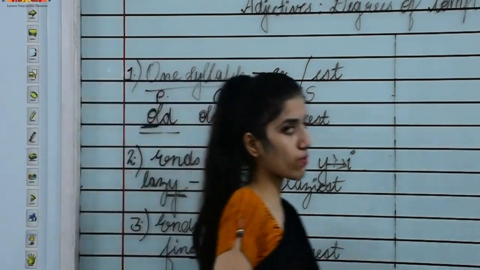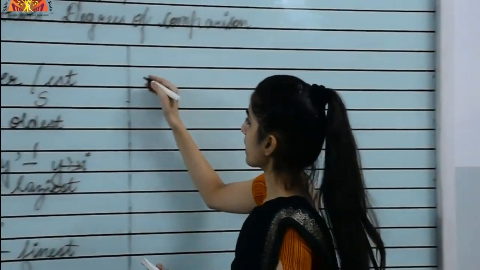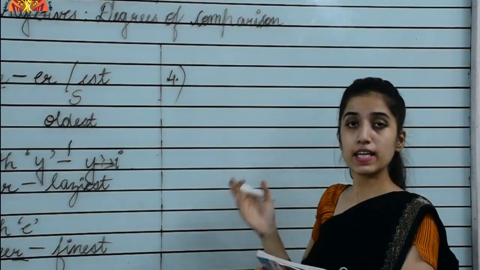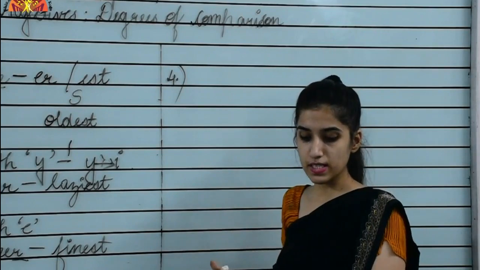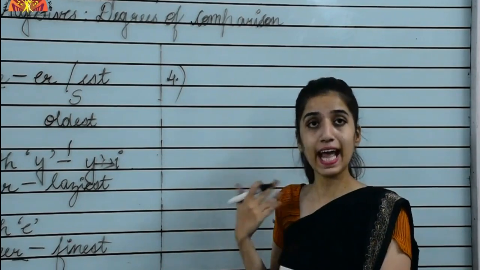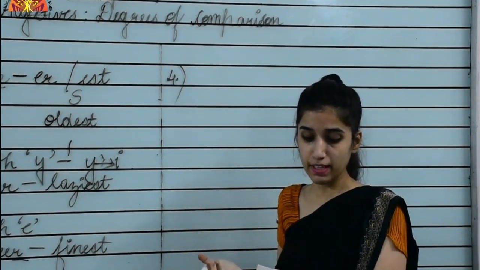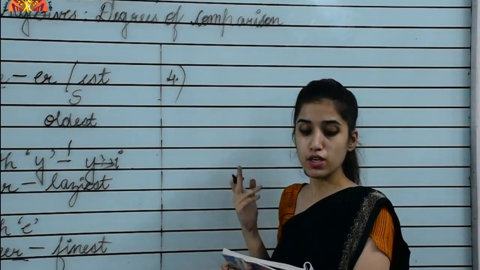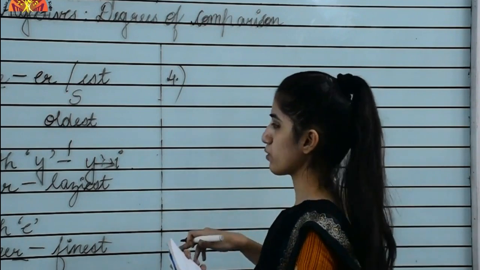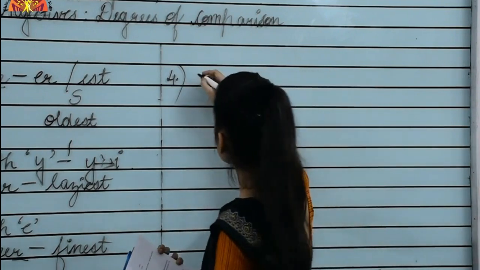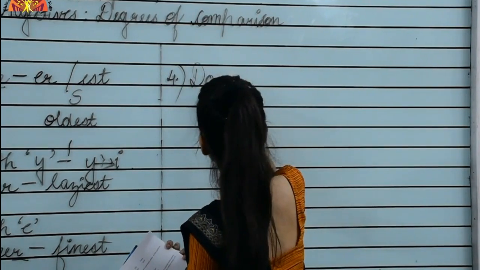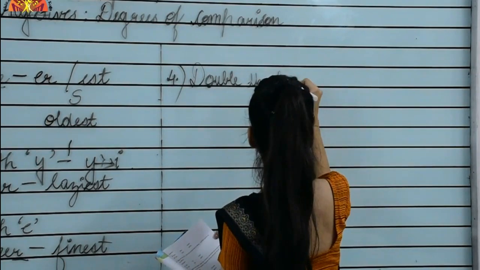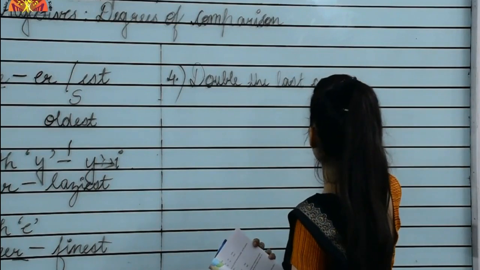Now moving to the next one, that is the fourth one. For adjectives that end with a vowel and a consonant, we double the last consonant and add er to form the comparative, and we double the last consonant and add est to form the superlative. Now what do you have to do? Okay, what we do is double the last consonant.